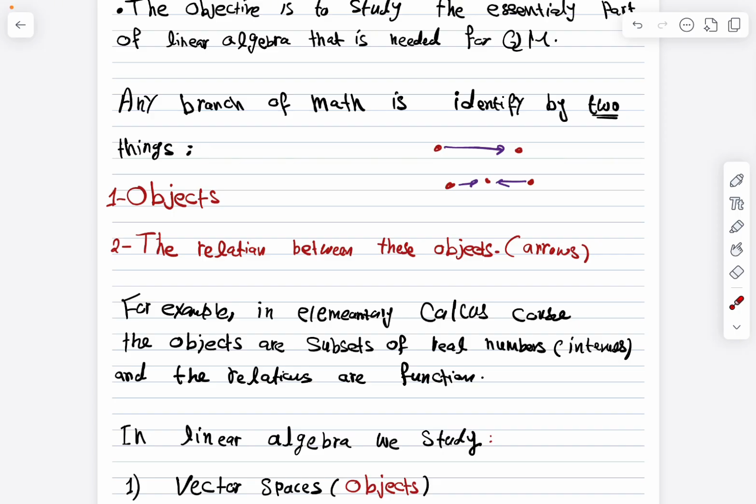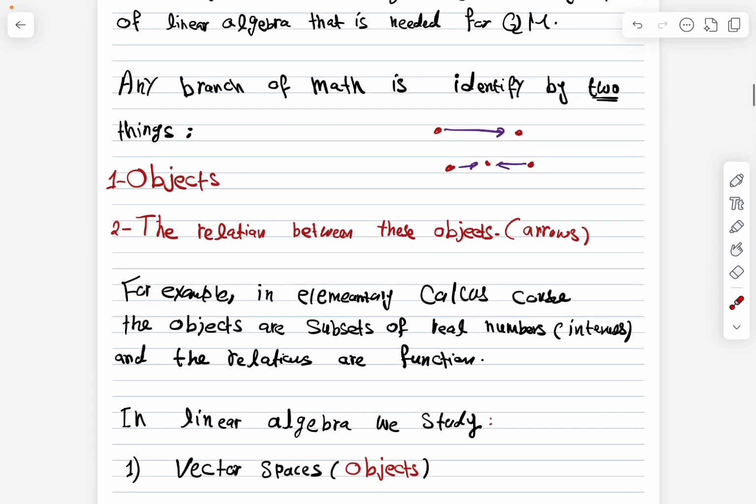For example, you study calculus, right? In calculus, you study objects that we can think of as intervals, the real line intervals, and the relations between them are functions. So you have a function that sends an interval to another interval, okay? In topology, you have the open sets, and the relations between them are what's called homeomorphisms, et cetera.